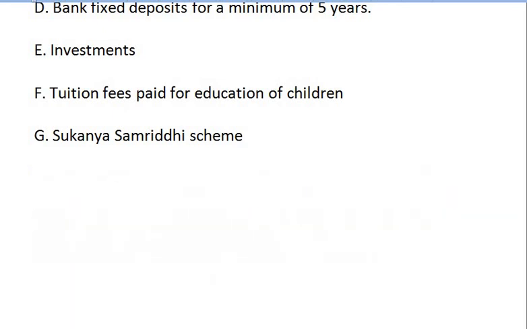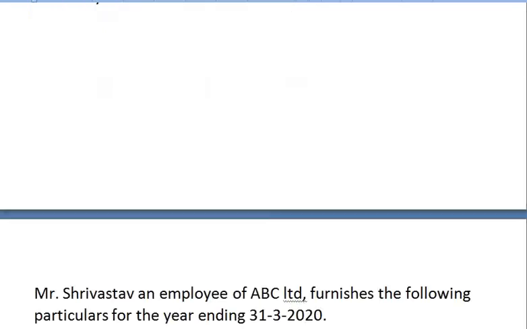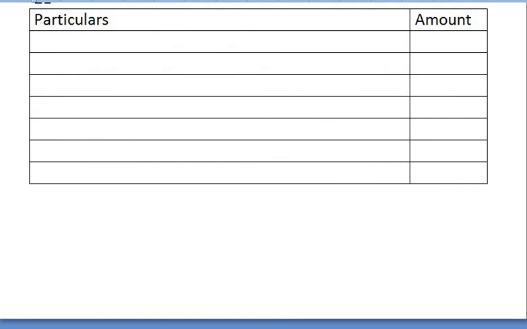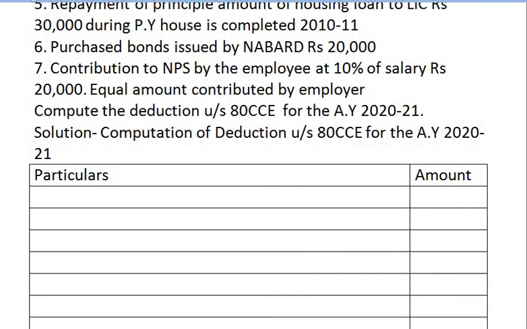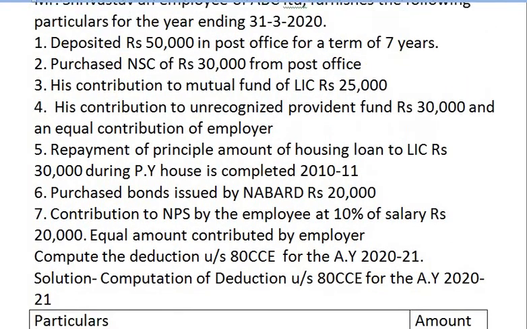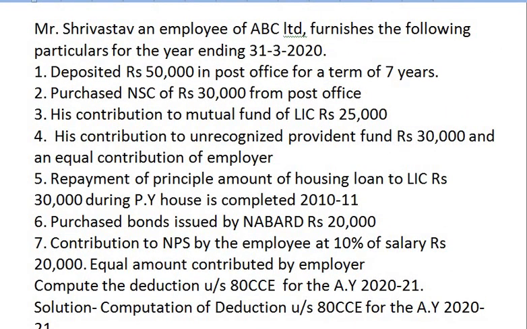Now we are going to solve one problem, a combined problem wherein all the above mentioned rules are applicable to the sum. That means the points that you have studied, we will be solving a sum on the same.